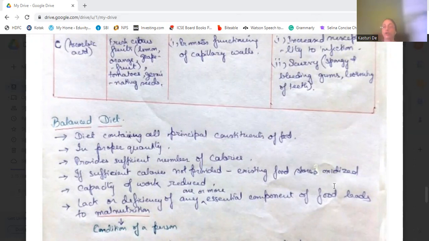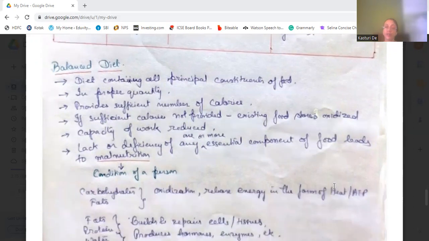Okay. So balanced diet we will first discuss. A balanced diet is the food or nutrition or diet which contains all the nutrients in proper quantity. So it is a diet containing all the principal constituents of food in proper quantity, providing sufficient number of calories. If sufficient calories are not provided, then the existing food stored in the body is oxidized, and therefore the capacity to do work is reduced.